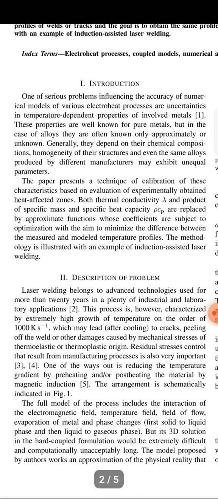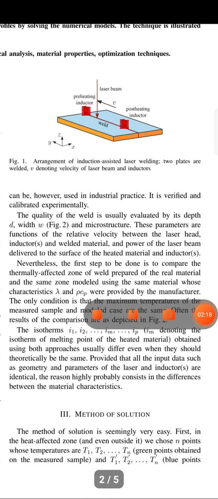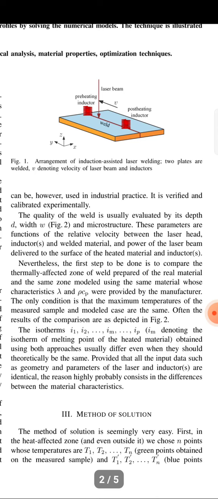The full model of the process includes the magnetic and induction arrangement, the electromagnetic and temperature fields, and the evolution of the phase change from solid to liquid and from liquid to gaseous. But a 3D solution with hard coupling would be extremely difficult and unexpectedly long. The model proposed by the authors approximates the physical reality. This is the arrangement of induction assisted laser welding.